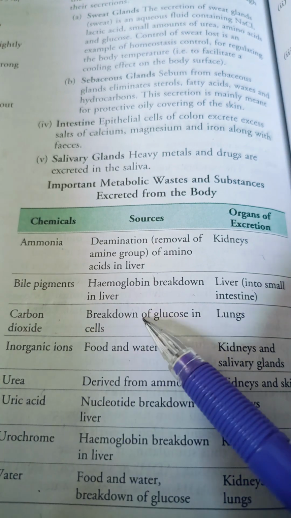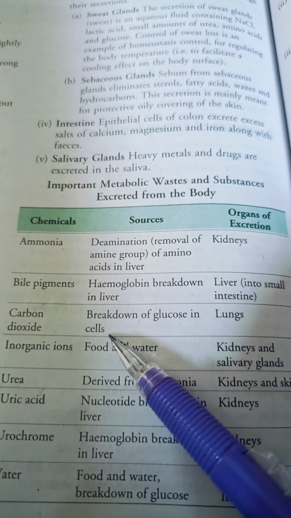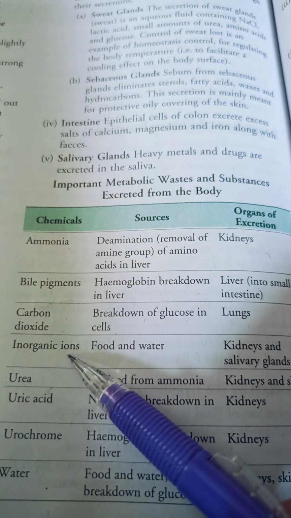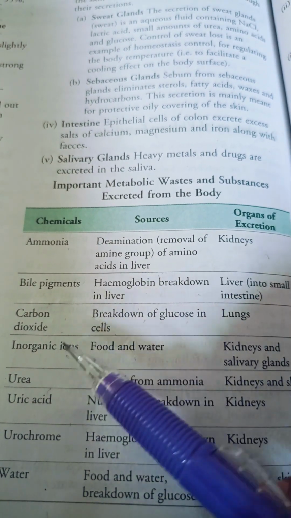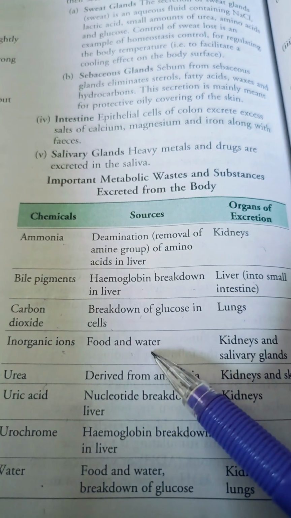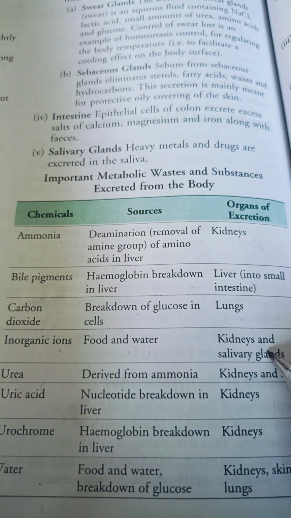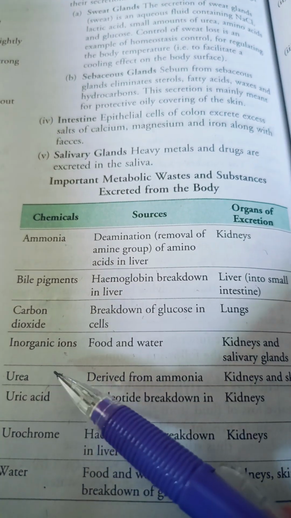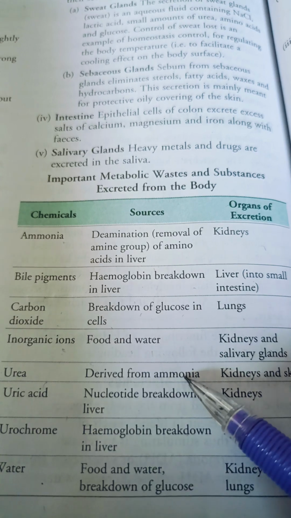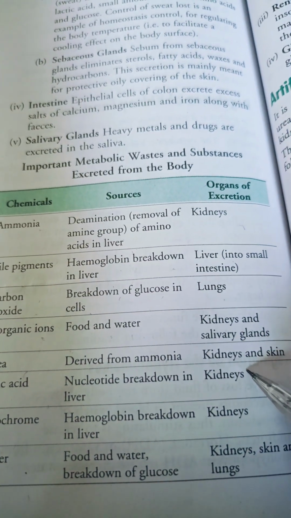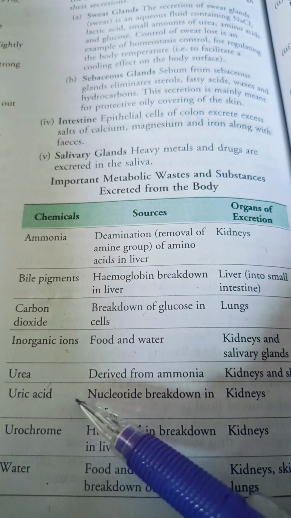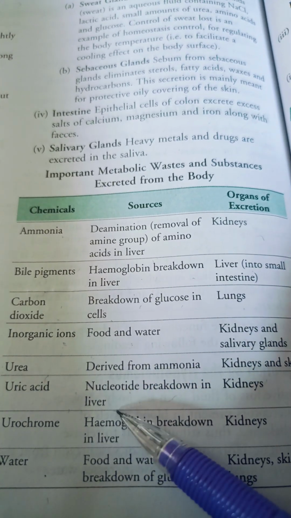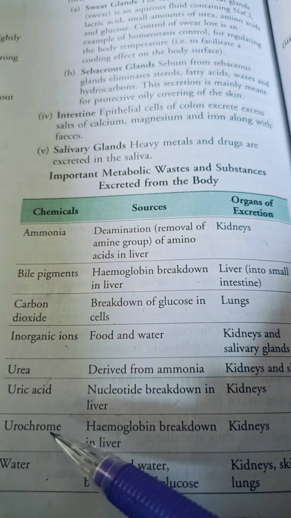Carbon dioxide, breakdown of glucose in cells and excreted through lungs. Inorganic ions, from food and water. Through food and water it is introduced in body and thrown out by kidneys and salivary glands. Urea, derived from ammonia, thrown out by kidneys and skin. Uric acid, by nucleotide breakdown in liver, excreted by kidneys.